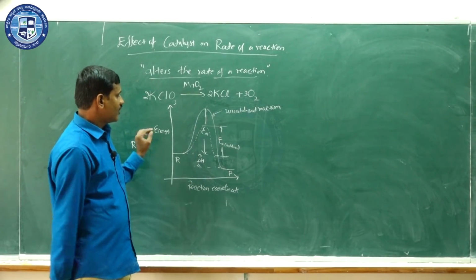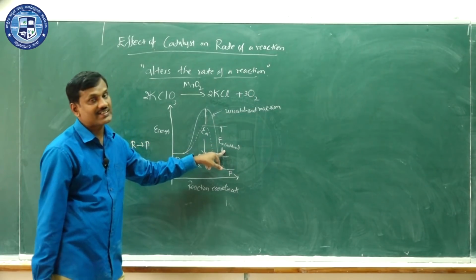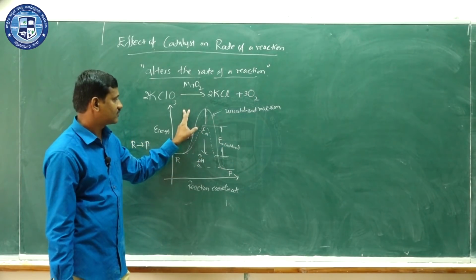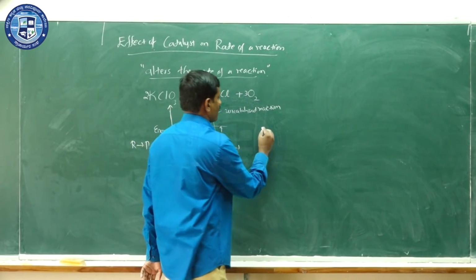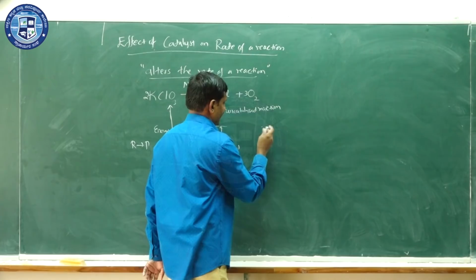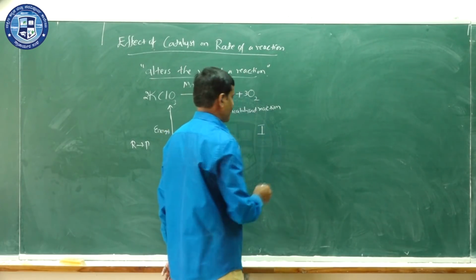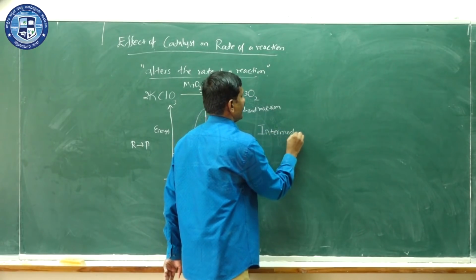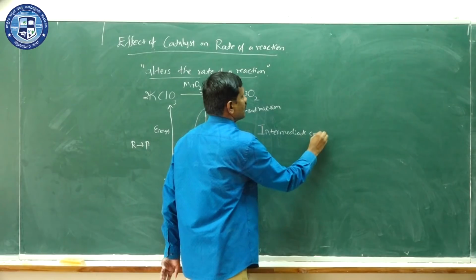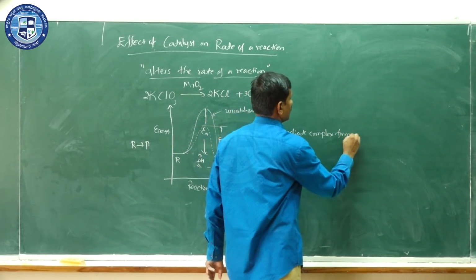Now how can we explain how this catalyst alters the rate of a reaction? Using the intermediate complex or compound formation theory.